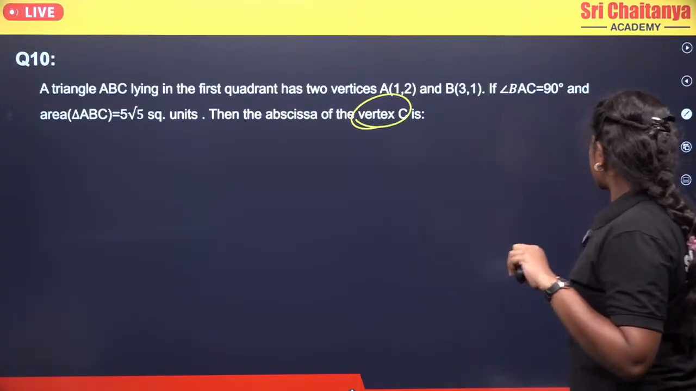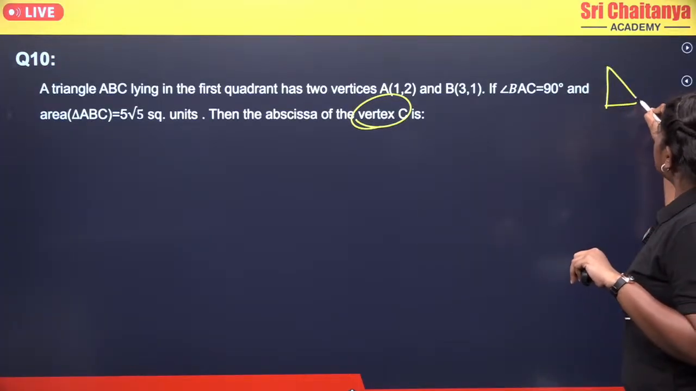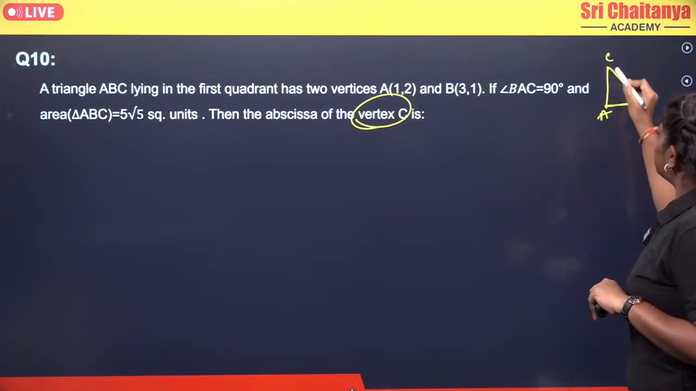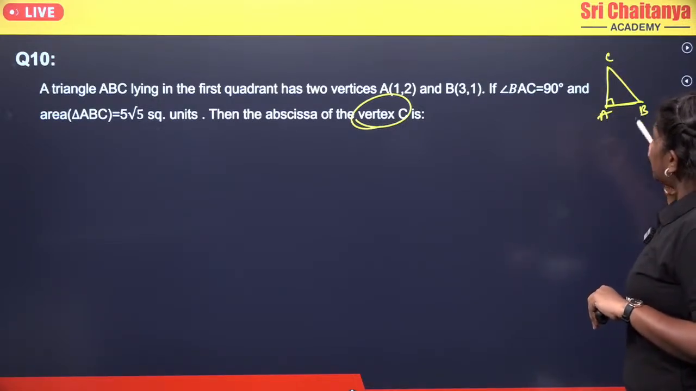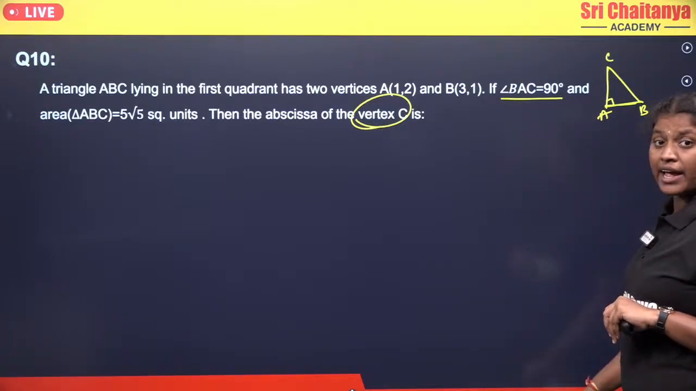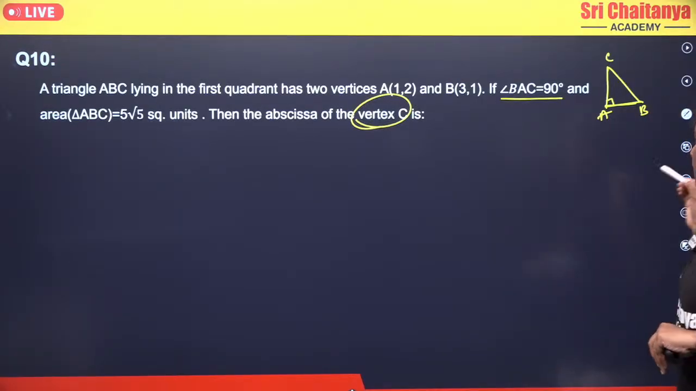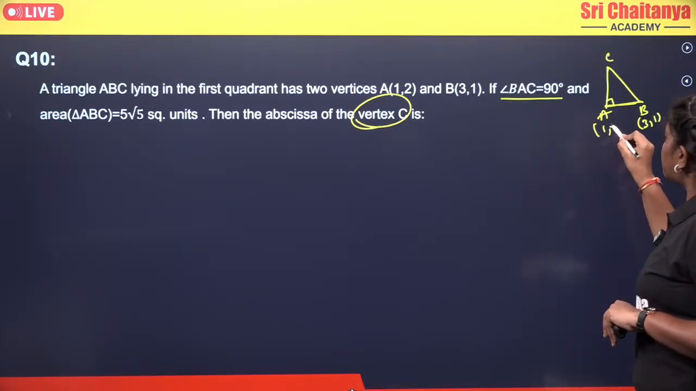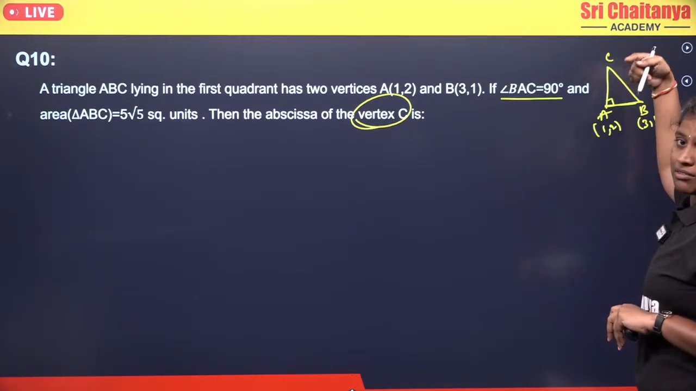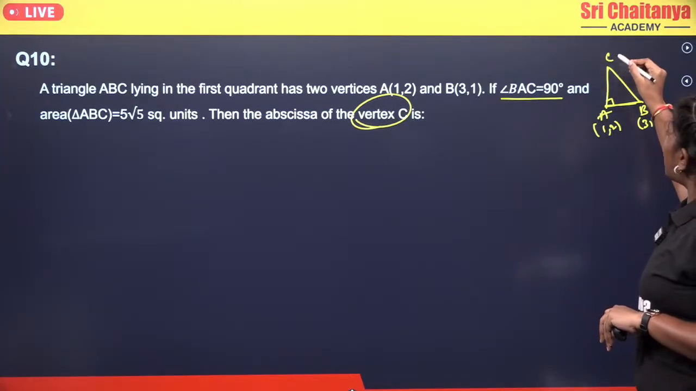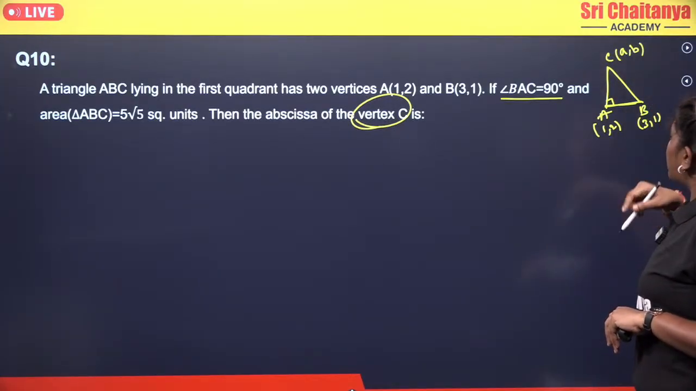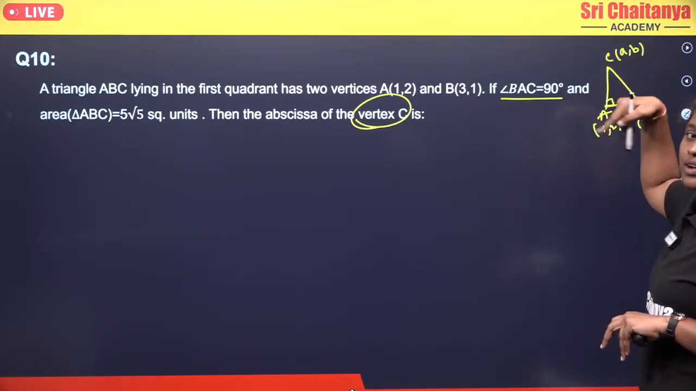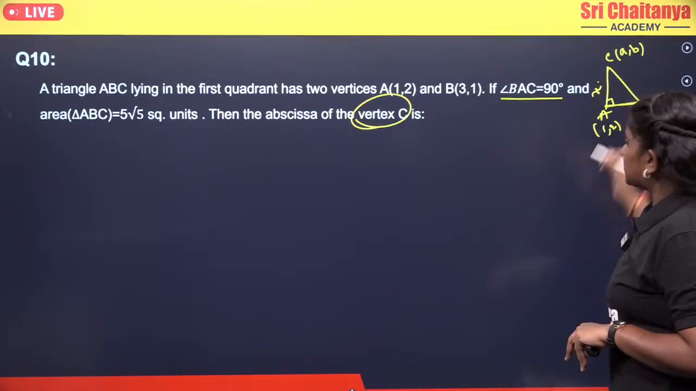In the first method, we take the triangle ABC, where here it is A, B and C. I am taking angle A equals 90 degrees because in the question it is given that angle BAC equals 90 degrees. Now they gave the vertex B, which is 3 comma 1, and A, which is 1 comma 2. I don't know the coordinates of the vertex C, so I am taking it as A comma B. Now AC I don't know, because I don't know the coordinates of that vertex, so that becomes X.